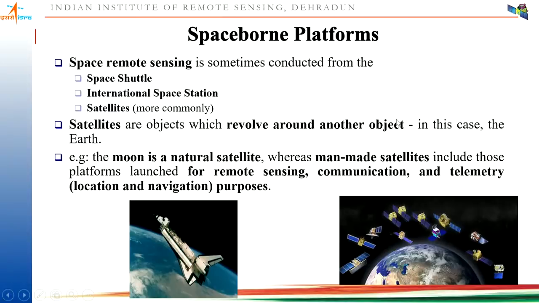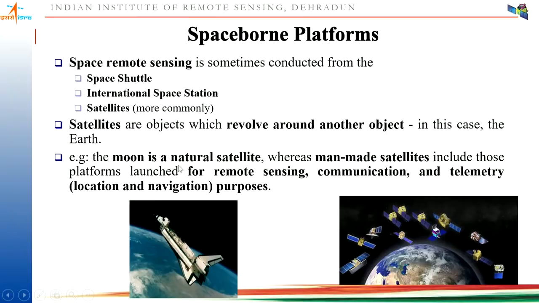Then coming to spaceborne platforms. Spaceborne platforms are the space shuttle, the international space station, and satellites. But the international space station is normally not used for capturing remote sensing data. It is used for various other purposes. But the space shuttle and satellites are used for acquiring the data and coming back. Mostly satellites are used for collecting data for the earth surface, because once you launch the satellite, it will continuously revolve, and throughout its lifetime it will provide you the data.